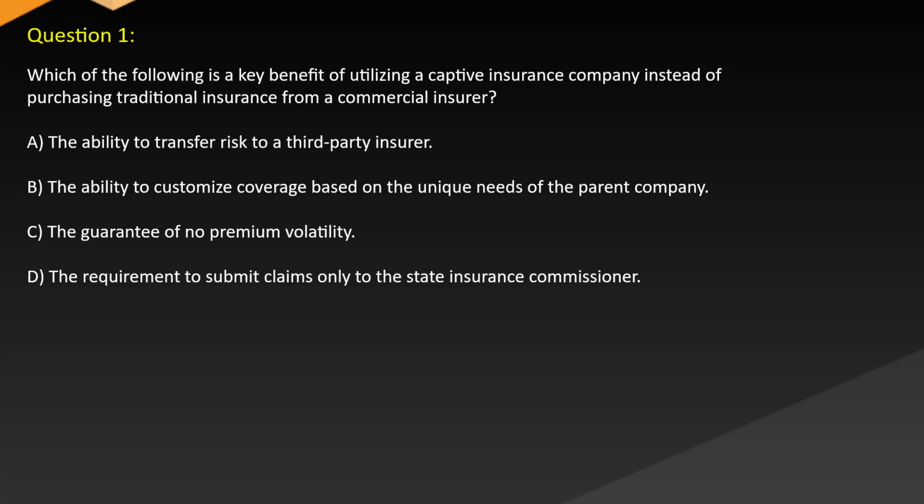Question 1. Which of the following is a key benefit of utilizing a captive insurance company instead of purchasing traditional insurance from a commercial insurer? A. The ability to transfer risk to a third-party insurer. B. The ability to customize coverage based on the unique needs of the parent company. C. The guarantee of no premium volatility. D. The requirement to submit claims only to the state insurance commissioner.